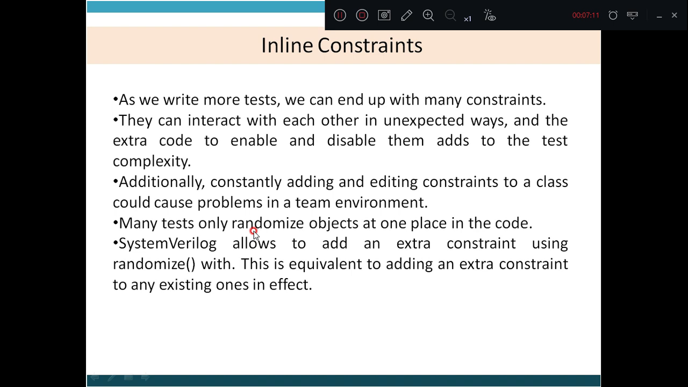Many tests only randomize objects at one place in the code. SystemVerilog allows us to add an extra constraint using randomize with. Again, this randomize with is a keyword. So with randomize with, we can add the extra constraint into the program to a particular variable. This is equivalent to adding an extra constraint to any existing ones in effect. Let us see the example.